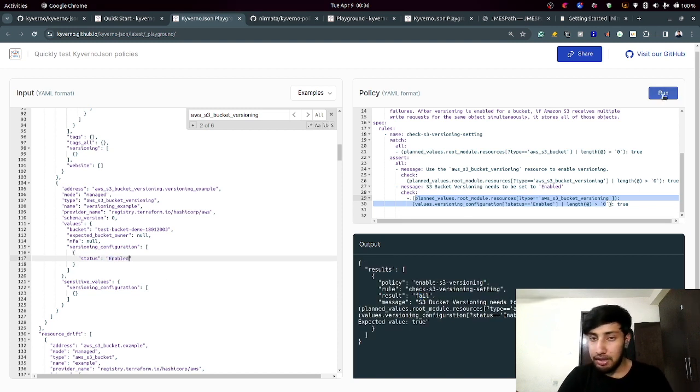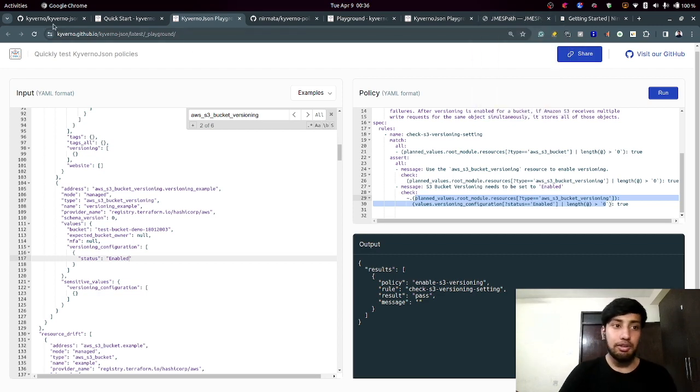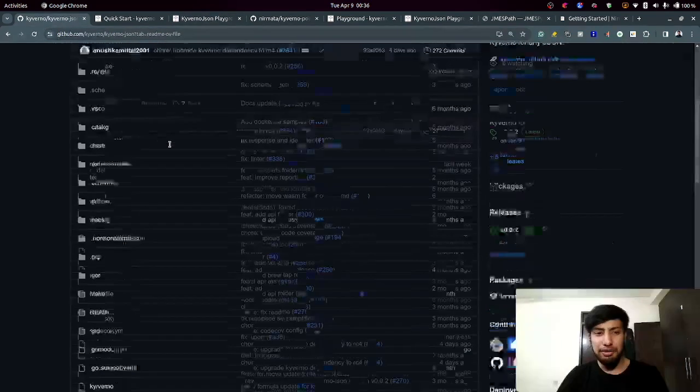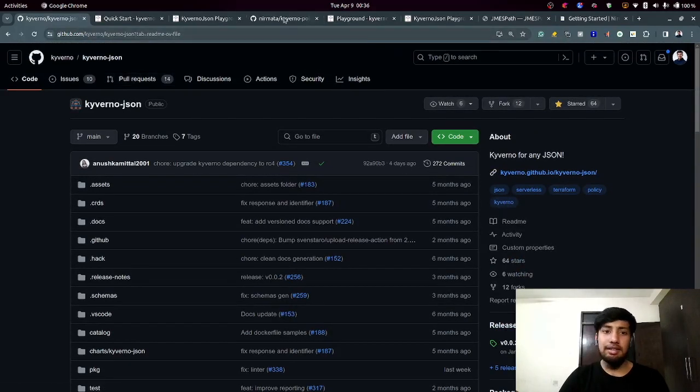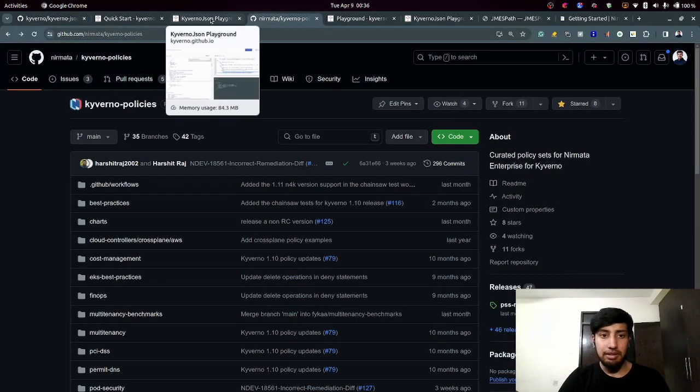If I have it as enabled, the left side is going to give true, the right side is going to give true. Both are true. It's going to give you passing checks. So that's how you basically have your policy written. I would highly recommend that you explore JMESPath. You should also explore the Kyverno/Kyverno-JSON repository.